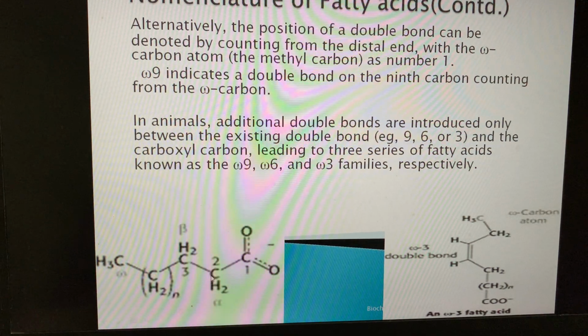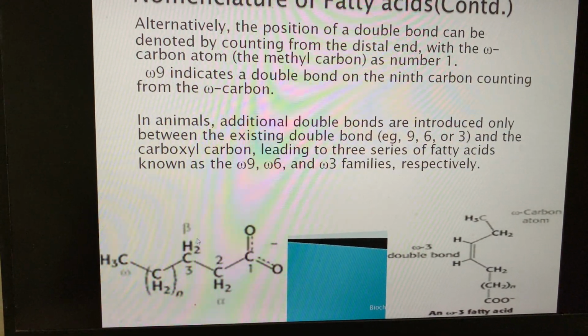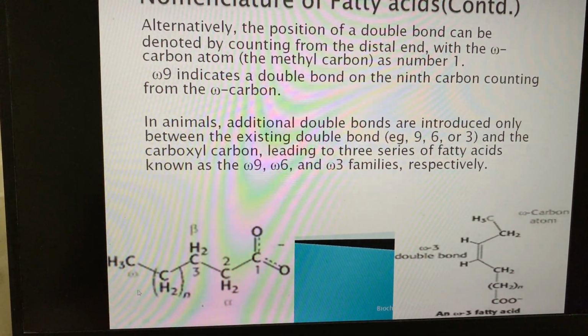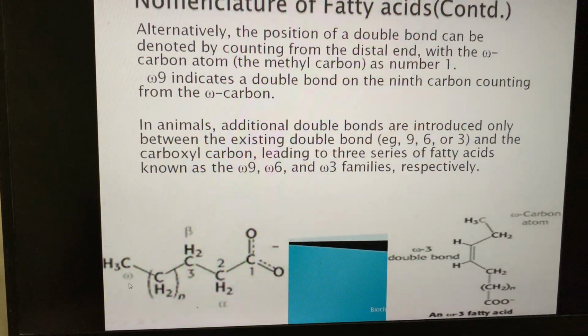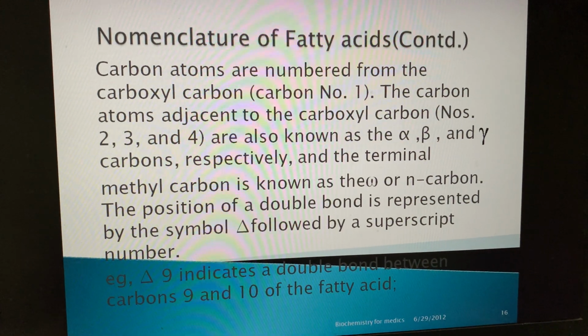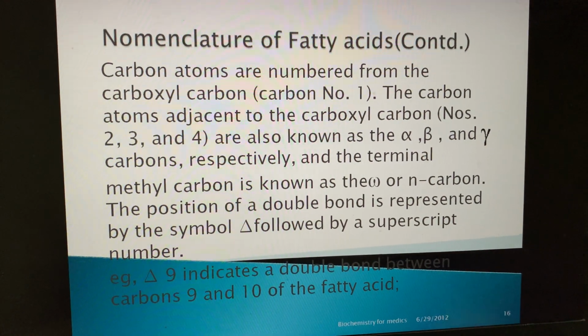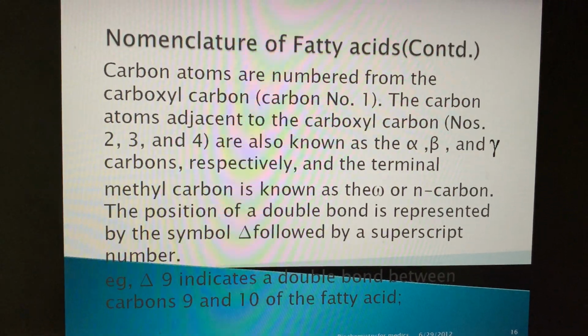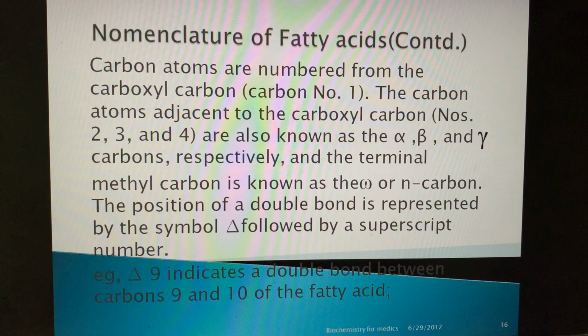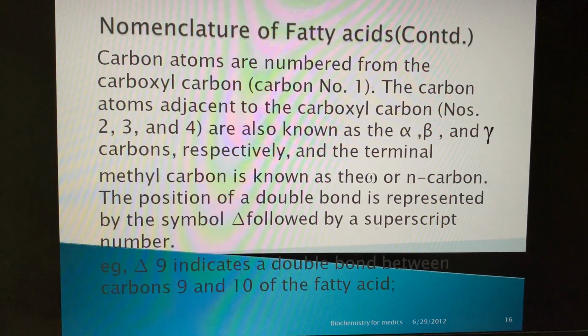Next to the carboxylic group becomes the alpha, then beta, then gamma, and so on. The last terminal carbon is the omega carbon. Carbon atoms are numbered from the carboxylic group, as 2, 3, 4, and the terminal methyl carbon is known as omega or n carbon.